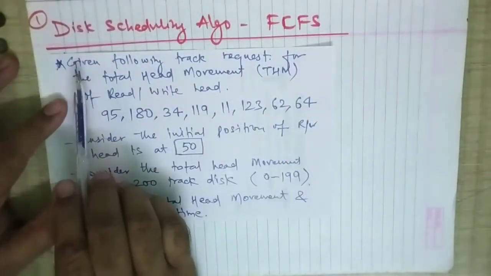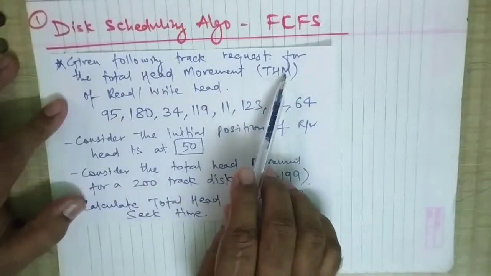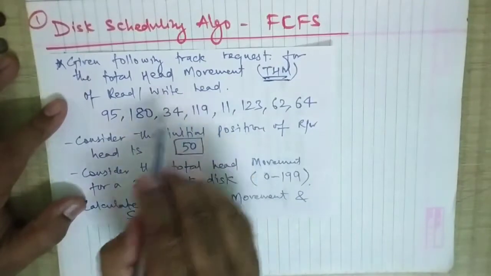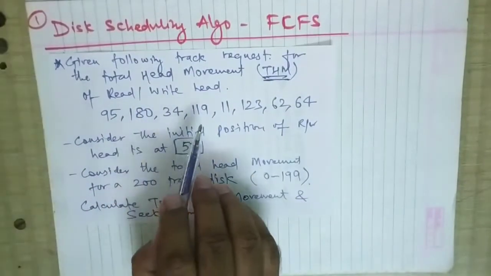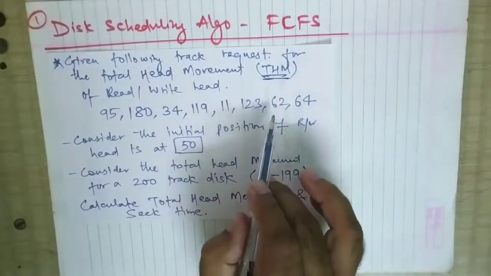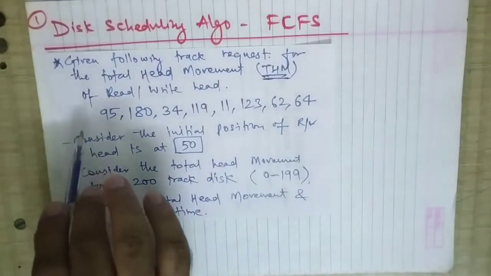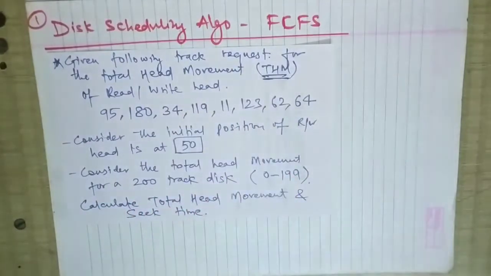Given the following track requests for the total head movement, THM, of the read write head: 95, 180, 34, 119, 11, 123, 62 and 64. So we have to service these tracks.